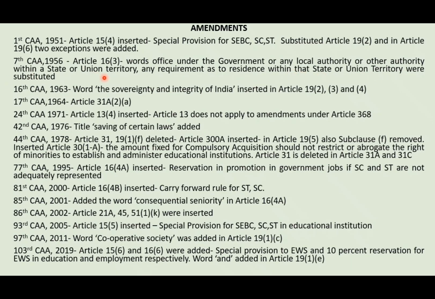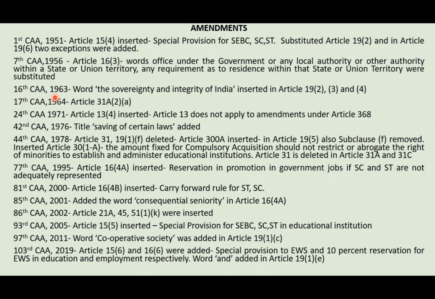So it basically means that in case of employment, the government can say that a particular residence is needed for this job. For example, if the job is in Gujarat, it can ask that the person must be a resident of Gujarat to write this examination and get appointed to this post. That is what was added to Article 16 clause 3.